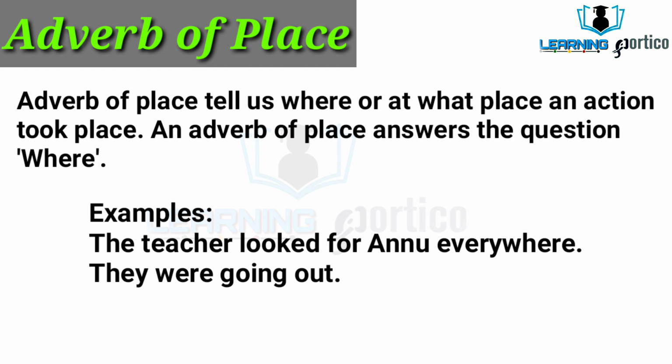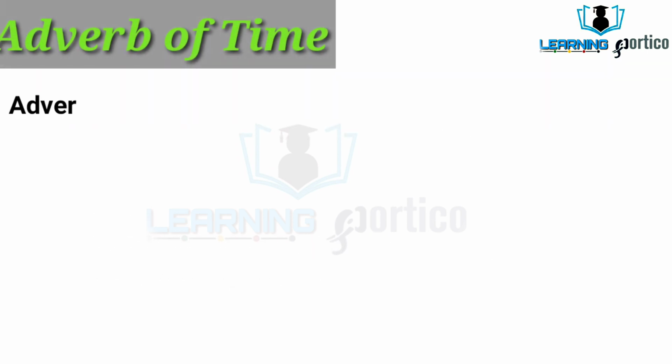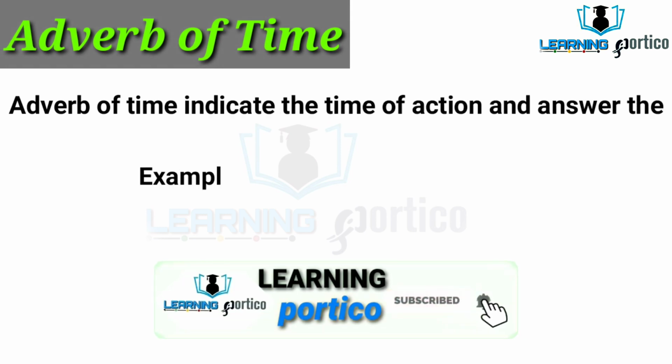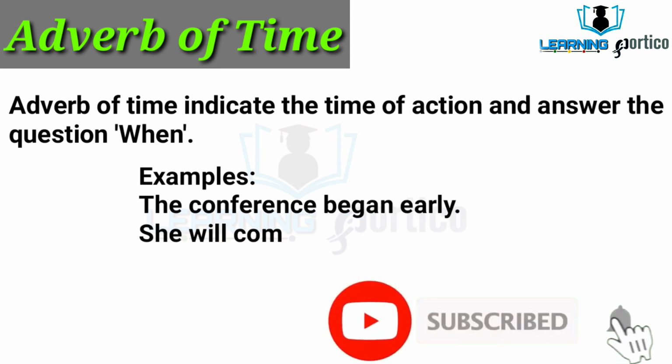Next example is they were going out. In both the sentences everywhere and out are adverbs of place. Adverbs of place are generally placed after the verb or after the object if there is one in the sentence. Next one is adverb of time. Adverb of time indicates the time of action and answers the question when, which means it is generally used to indicate the time.